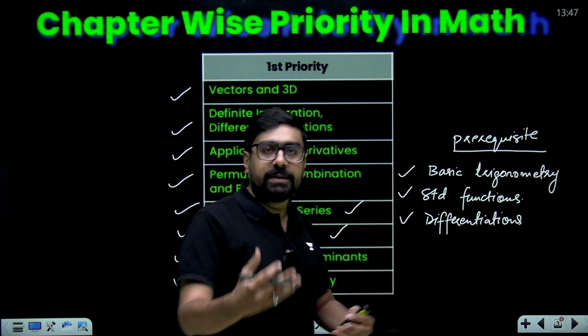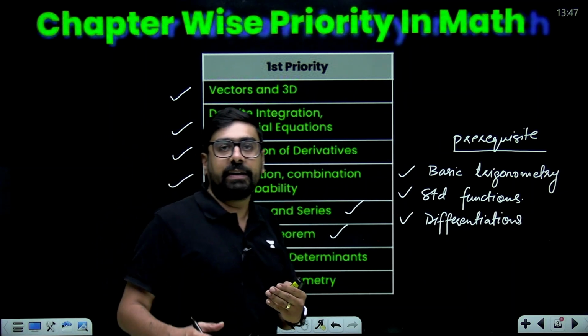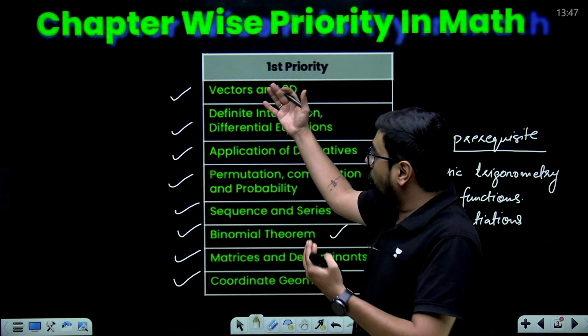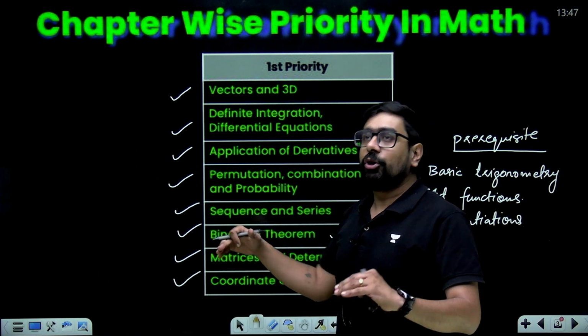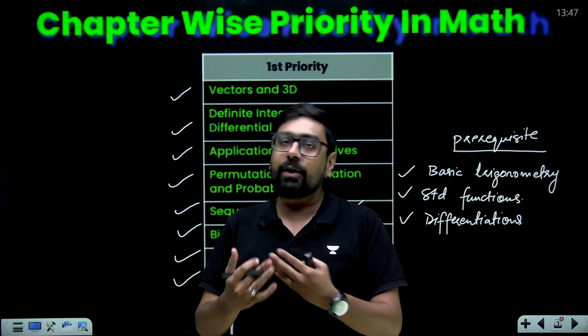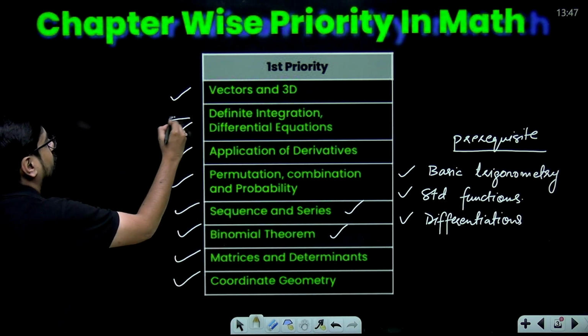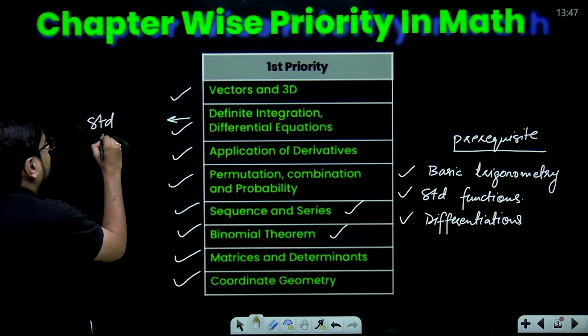chain rule, product rule, implicit functions. Those things you need for doing AOD itself. Applications of derivatives is a high weightage chapter. So for doing the high weightage chapters also, you cannot completely ignore the other chapters. Some prerequisites are going to be there. For example, for definite integration and differential equation, you will need again standard integration.